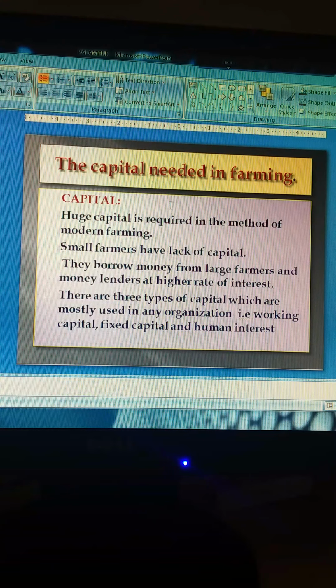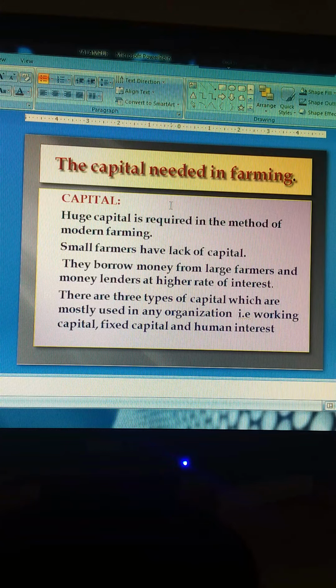So all this, and much labor, is required. All this altogether costs a lot. So huge capital is required in the method of modern farming, and small farmers have a lack of capital. So what they do is borrow money from large farmers and moneylenders at a higher rate of interest.